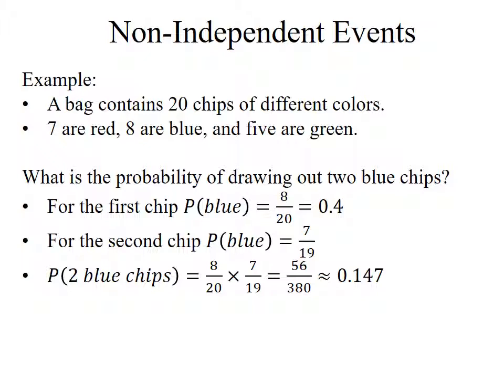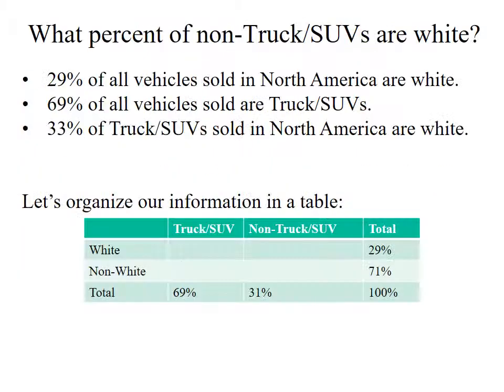So the probability of the first chip being blue is 8 out of 20. The probability of the second chip being blue is 7 out of 19. And those are the two probabilities I multiply together. I want the probability that the first one is blue and the second one is blue. Now I know what those probabilities are. I multiply those out. 8 times 7 is 56. 20 times 19 is 380. So I have about a 15% chance of drawing out 2 blue chips.